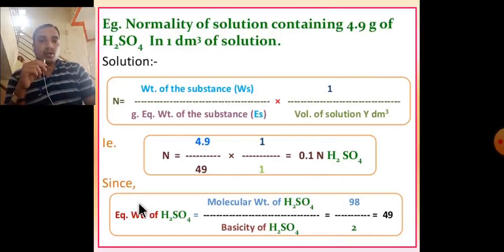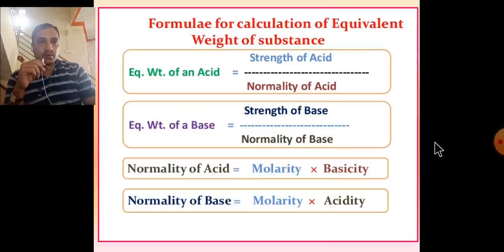How do we calculate the gram equivalent weight of H2SO4? It is equal to the molecular weight of H2SO4 divided by the basicity. In the previous slide you studied basicity. It contains 2 ionizable H, so the molecular weight of sulfuric acid, 98, divided by 2 ionizable H gives 49, the equivalent weight of H2SO4.